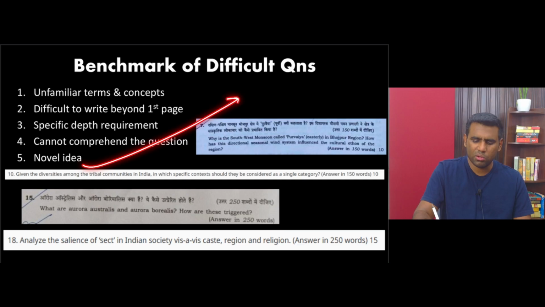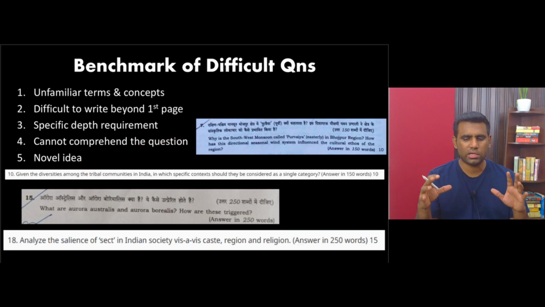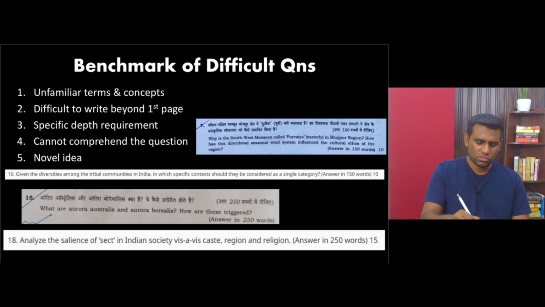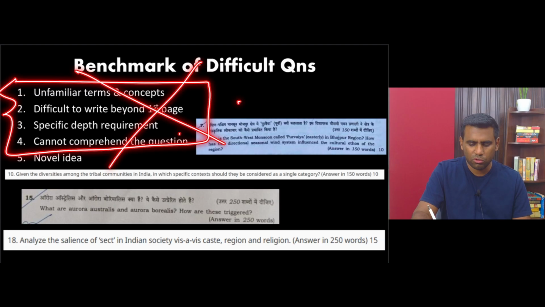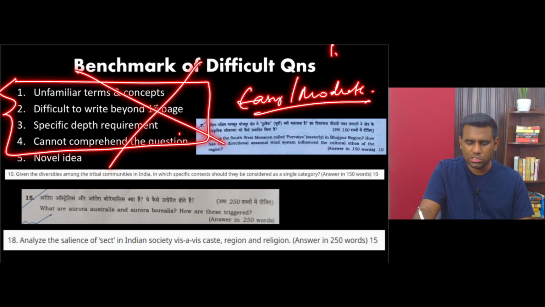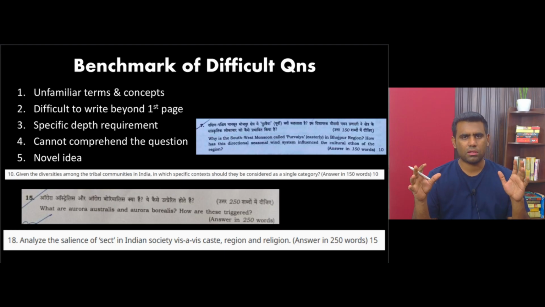Maybe at the max, maybe 1 question, and when I go through the questions of every subject one after the other, we'll get a picture of that, right? So in the first 4 categories, we do not have any question. So that's why I would put this entire paper as either easy or moderate. Just that there was 1 question which I would be putting under the novel idea category. Apart from that, I don't see any question of the difficult type, right?